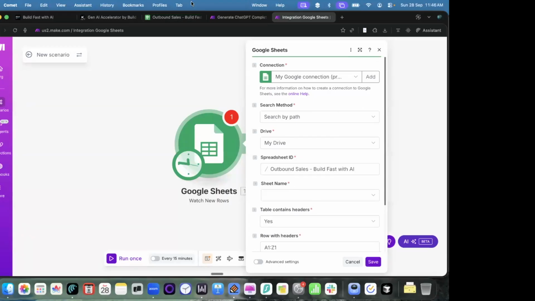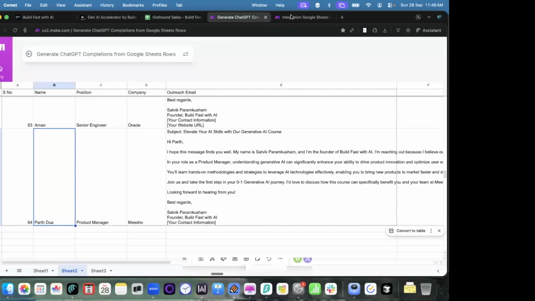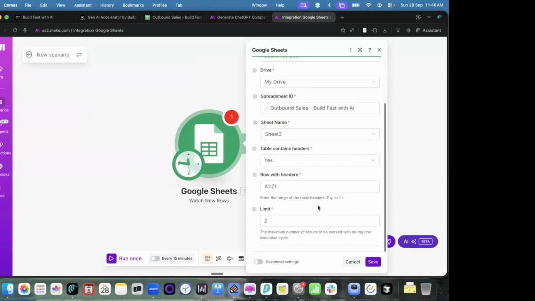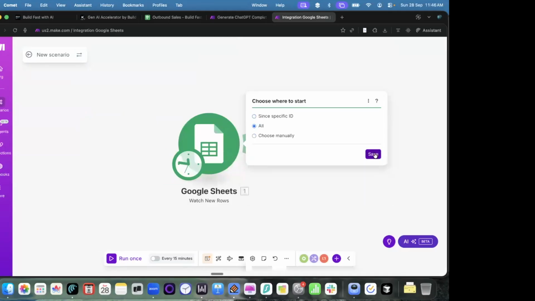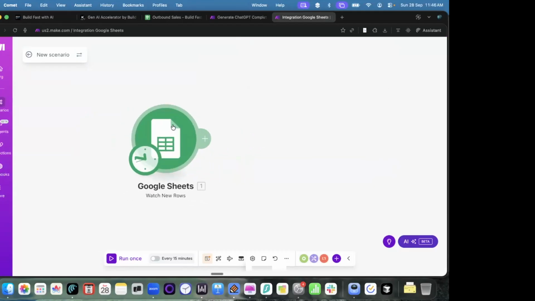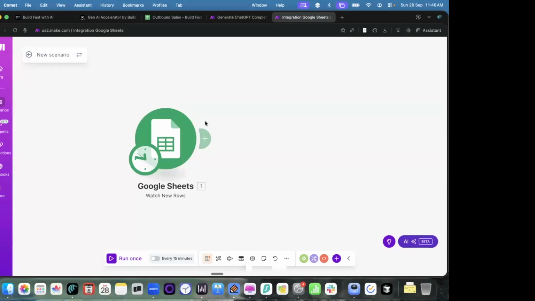Now I'm going to select which sheet my data is in. There are three sheets here. My data is in sheet 2, so I'll click on sheet 2. The rest I will just keep the same. I'll just choose all and save. So this is the first step, and it is very simple. Just create a sheets node, link it to your account, open it, and mention which sheet you want. As simple as that. This can be done within a minute.